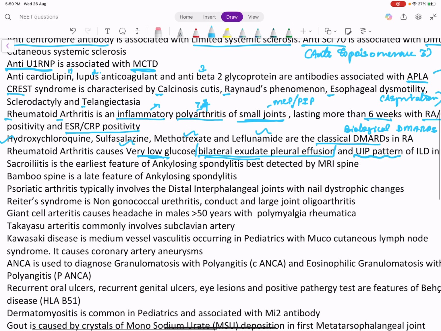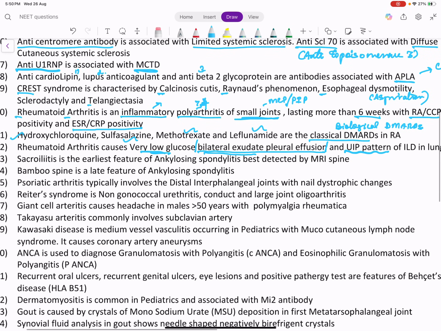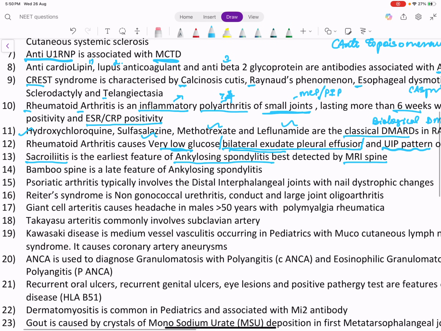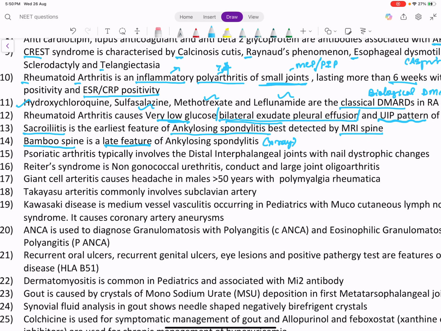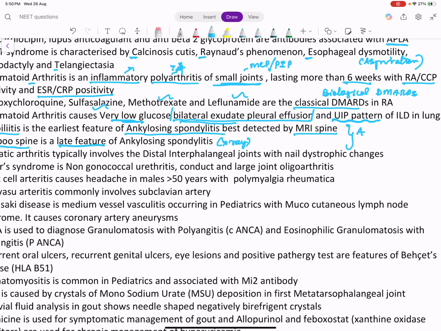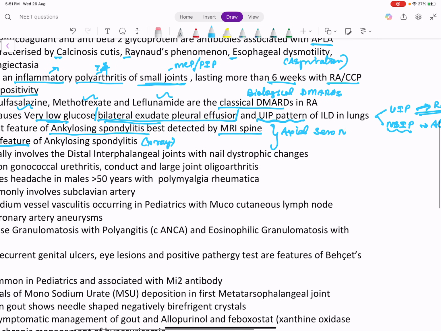Now coming to the next joint disease, which is ankylosing spondylitis. The earliest feature of ankylosing spondylitis is sacroiliitis. It is detected by MRI spine. Previously, bamboo spine was the finding detected in X-ray of the lumbosacral spine, but that is a late feature. The earliest feature is sacroiliitis detected by MRI spine. This ankylosing spondylitis is an axial seronegative disease. Seronegative means we won't get antibody positivity here. So, axial seronegative spondyloarthritis.